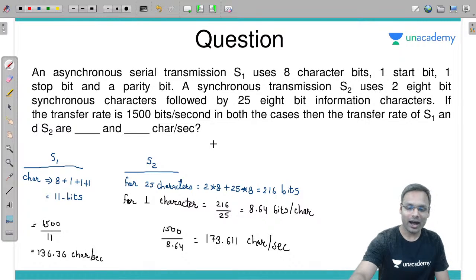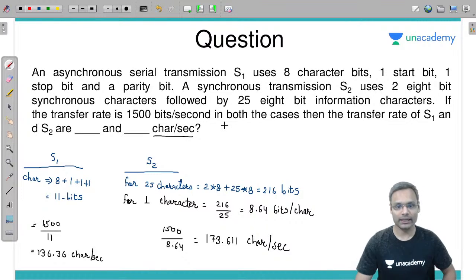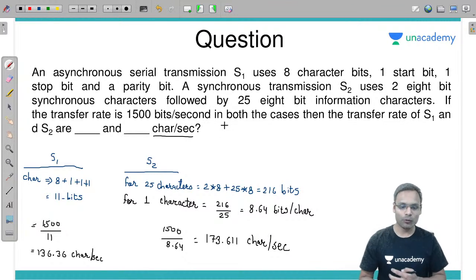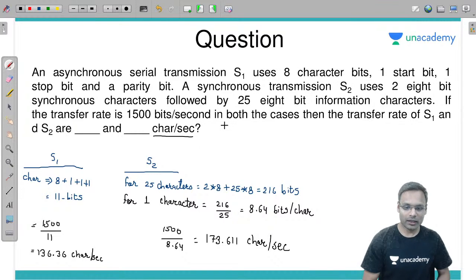These are the two different transmission schemes given, and based on that we have calculated what our transmission rate or transfer rate is in terms of characters per second. I hope you got the same thing. Okay, now